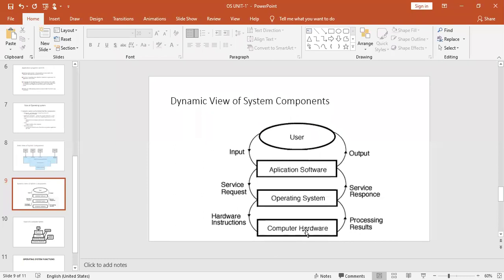So physically they will execute whatever instruction is given by the operating system, and according to that, it will work on it and produce the results. To whom does it produce the results? Simply, it produces results to the operating system. And then the operating system will redirect those outputs to the application software, and the application software finally will pass it to the user. So in such a way, this is what is happening dynamically internally.